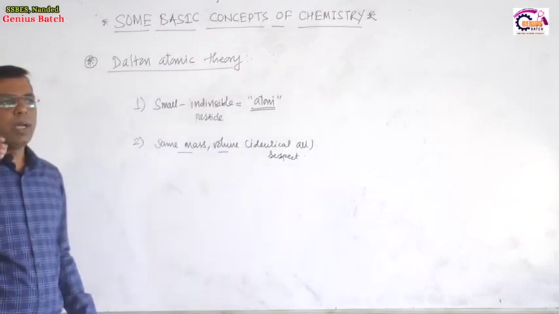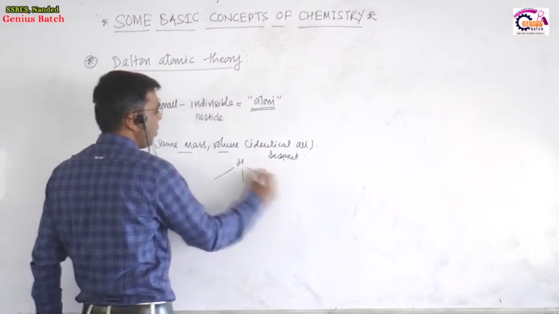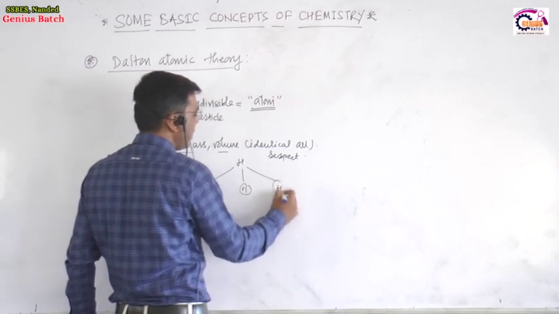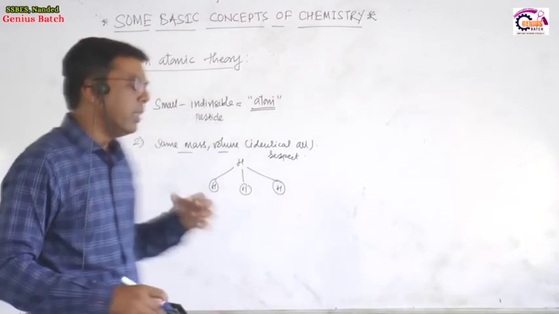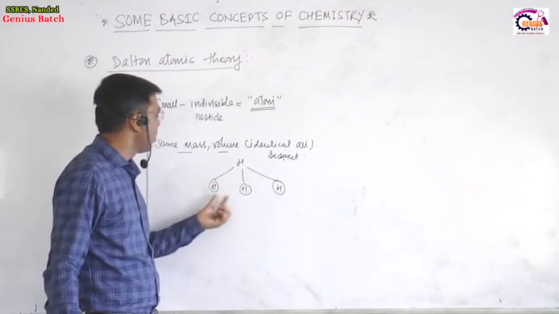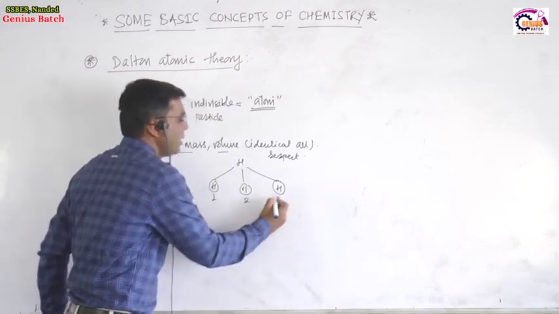Suppose we have the element hydrogen, and if you take 2-3 atoms of hydrogen, the first atom, the second atom, the third atom, or if you take n number of atoms of hydrogen, then also the properties of the first hydrogen atom, the second atom and the third atom all possess the same property.